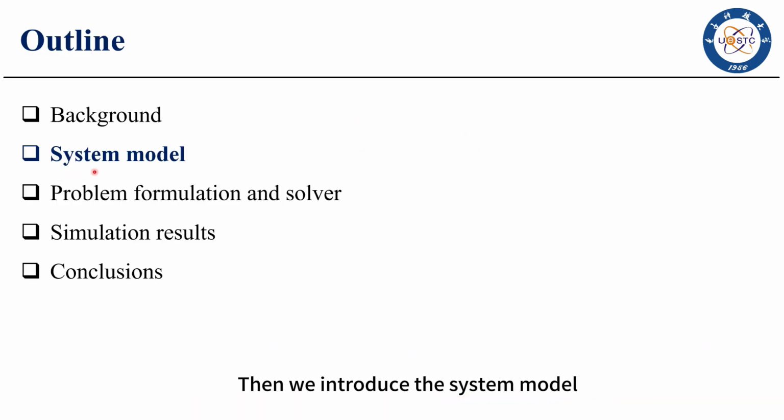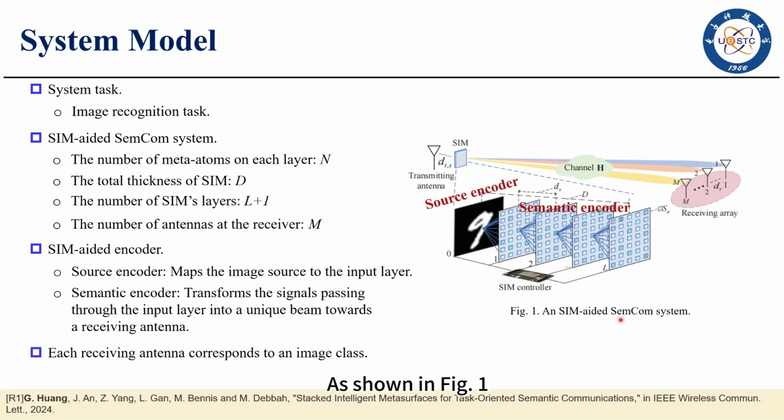Then we introduce the system model. As shown in Figure 1, the system task is an image recognition task. Moreover, the number of the meta atoms on each layer is denoted by N. The total thickness of the SIM is denoted by D, and the number of layers of the SIM is denoted by L plus 1. At the receiver, M antennas are arranged in a uniform linear array, and each receiving antenna corresponds to an image class.